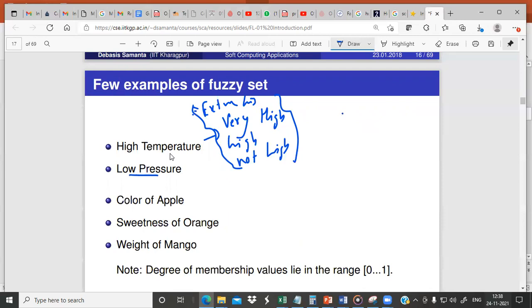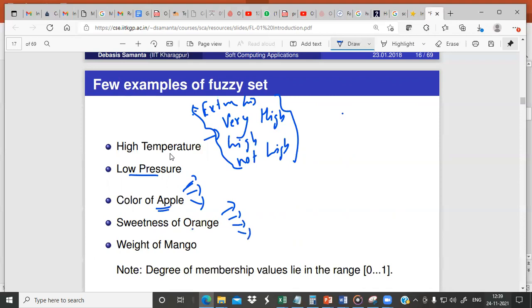Similarly, for low pressure, we may have extremely low, very low, not very low, something like this. Color of apple. Here also we can have some score, like whether it is extremely red, whether it is very red, or whether it is not red, something like that. Sweetness. For sweetness also we can give some parameters, like how sweet it is. It is extremely sweet, it is very sweet, it is just sweet, it is not sweet.